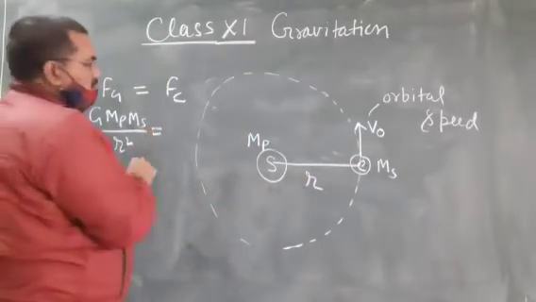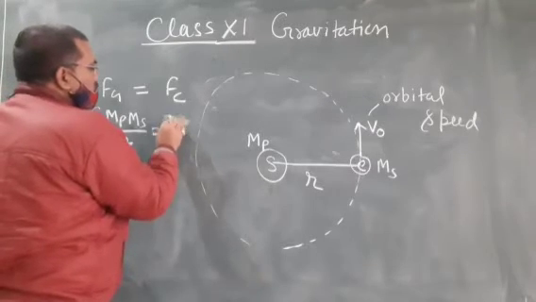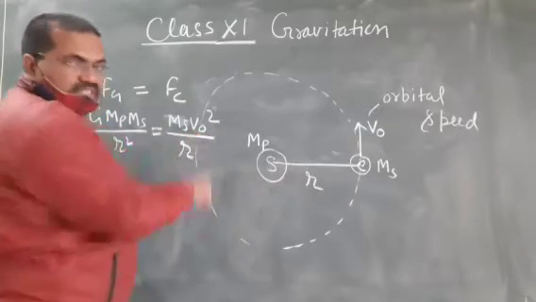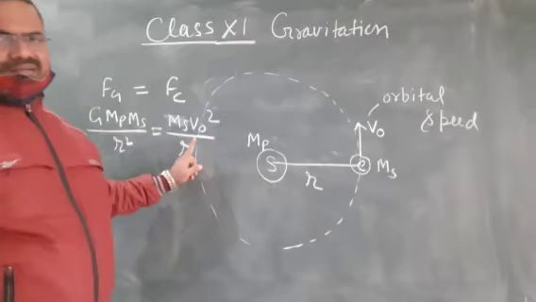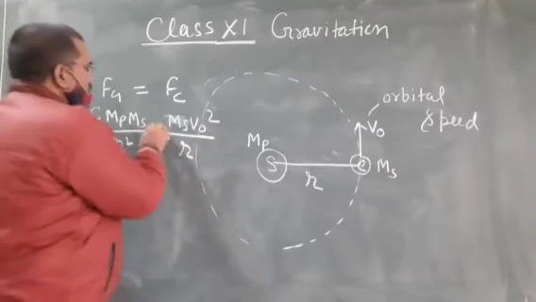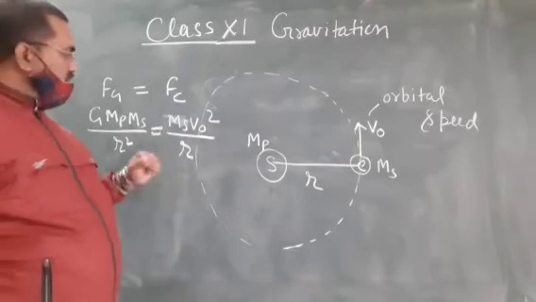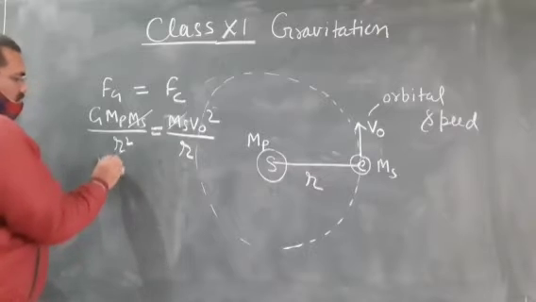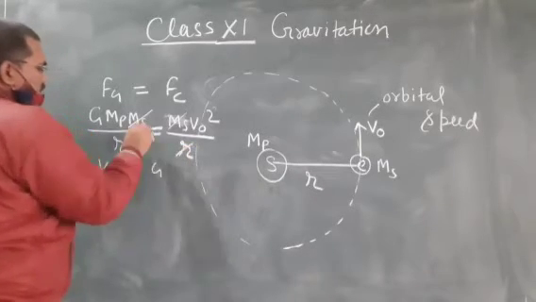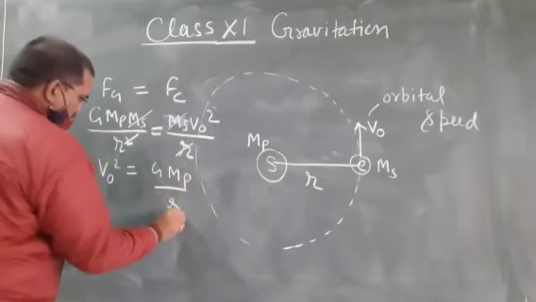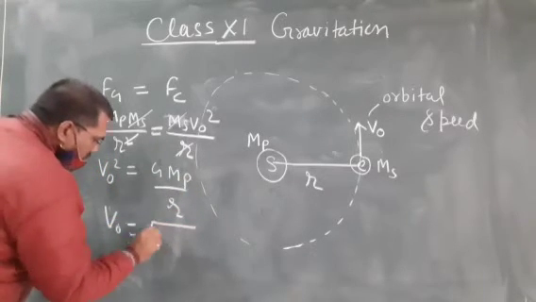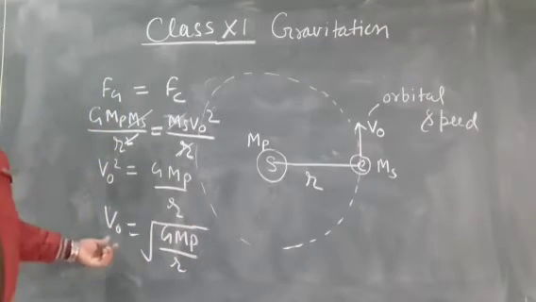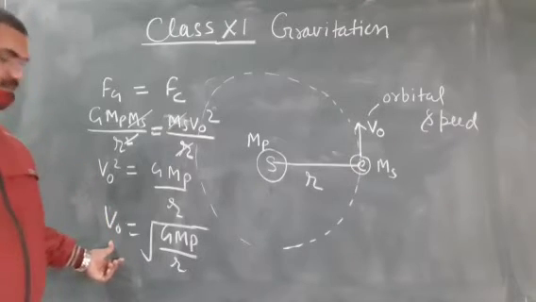So gravitational force equals mass of satellite into square of the speed upon radius, the centripetal force, Ms V0 square by r. Ms is cancelled out, r is cancelled, so V0 square equals G Mp by r. So V0 equals square root of G Mp by r. This is the orbital speed of Earth.